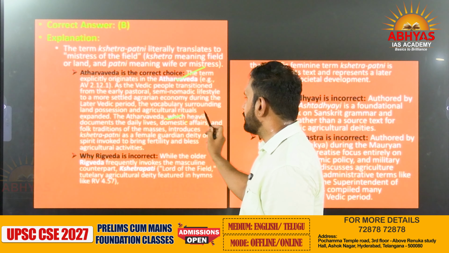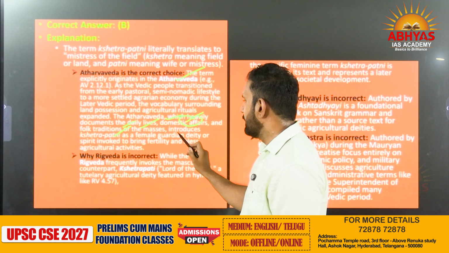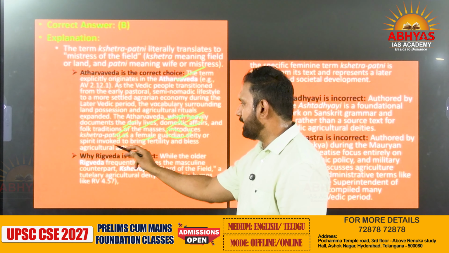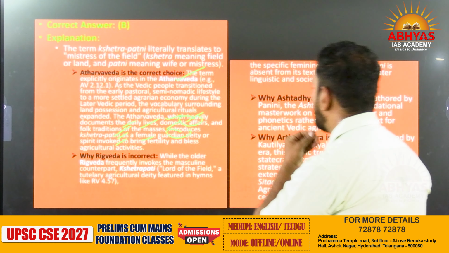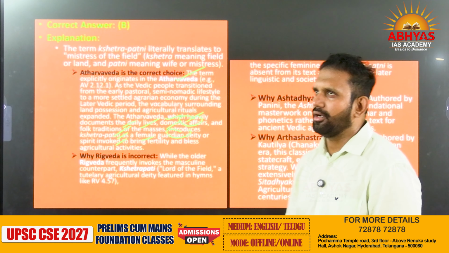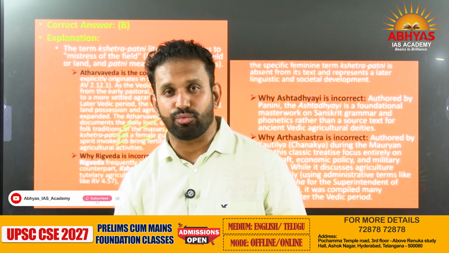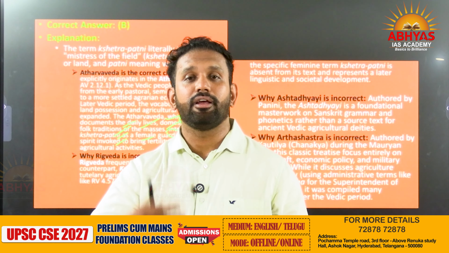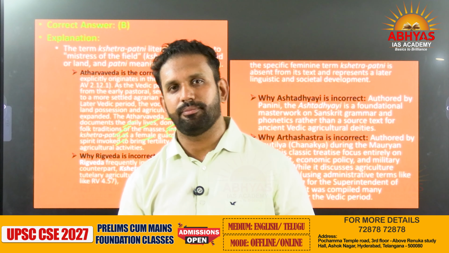The Atharva Veda, which heavily documents daily life, domestic affairs and folk traditions, introduces Kshetrapani, a female guardian deity or a spirit that is invoked, just like we have in Bonalu. There you will have Potaraju. In that, a woman will invoke goddesses in herself and start foretelling what is going to happen in future.